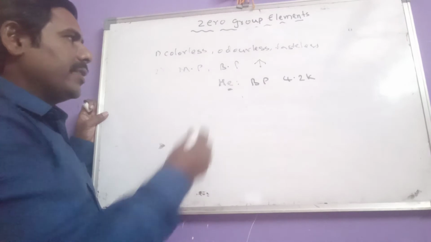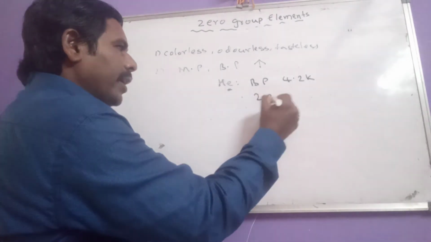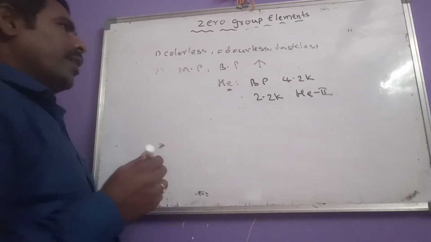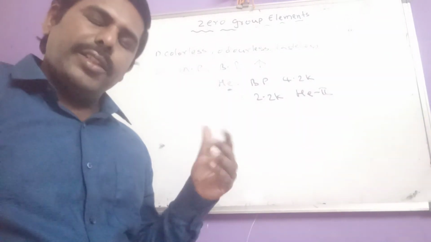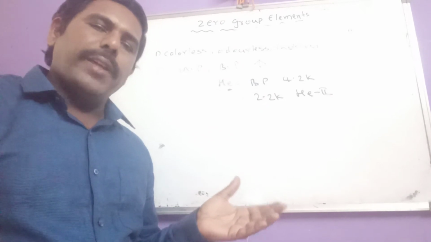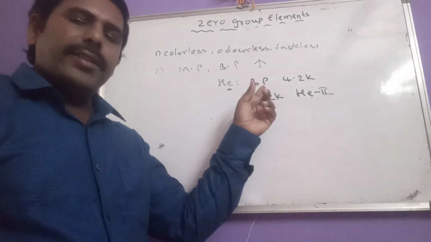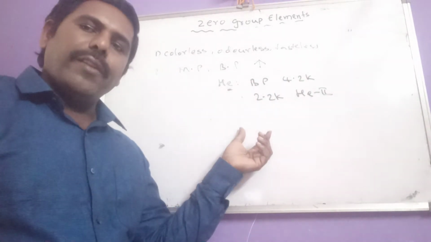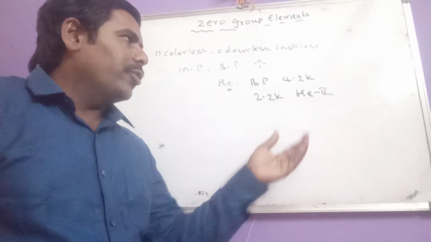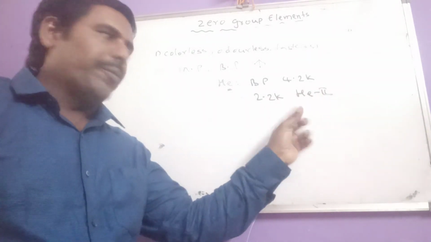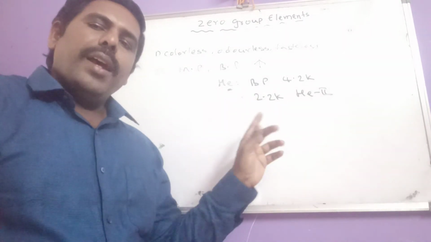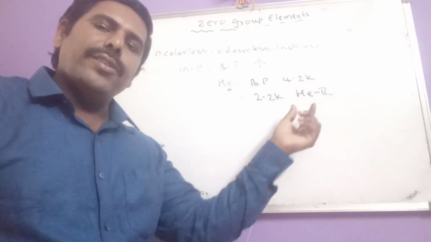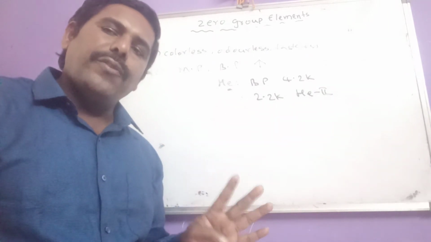And one speciality is there for helium. The least boiling point element known in the periodic table is helium, with a boiling point of 4.2 Kelvin. At 2.2 Kelvin, helium forms a new, second type of compound known as helium 2. Its speciality is that helium 2 is known as the fourth state of matter.